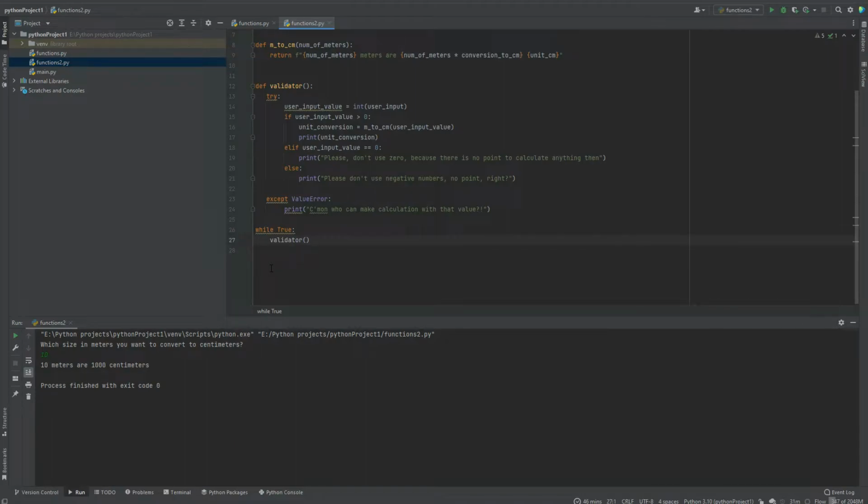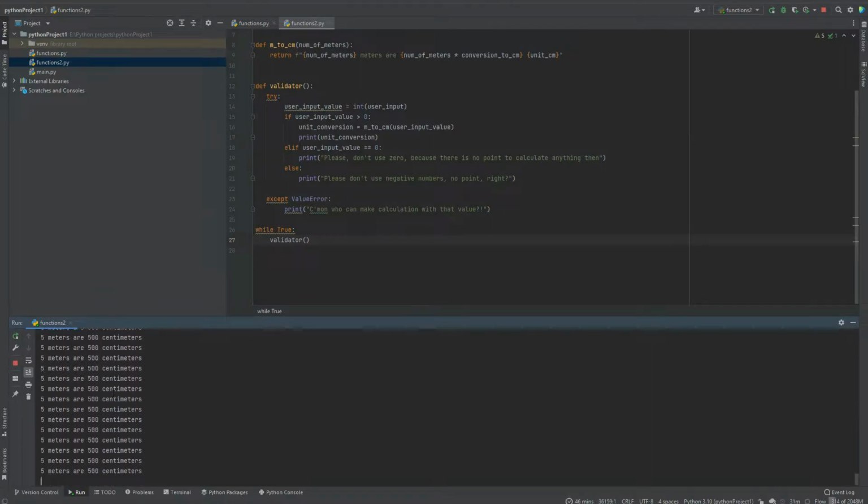What will happen if I run this program right now, when I define the while loop to run as long as this condition is true? Let's run it. I will get a prompt, I will enter some value to calculate, and this program will really run and go in a loop. So I need to stop it.